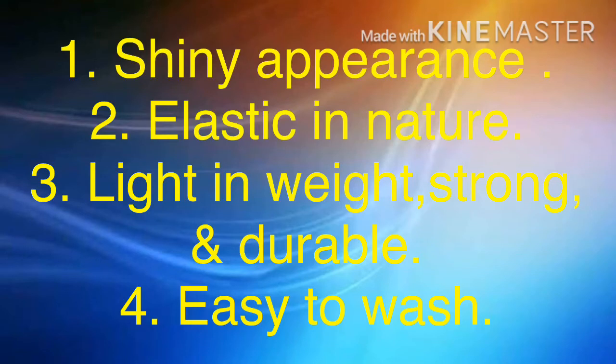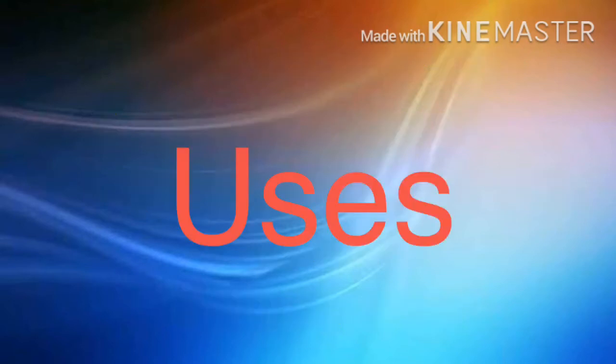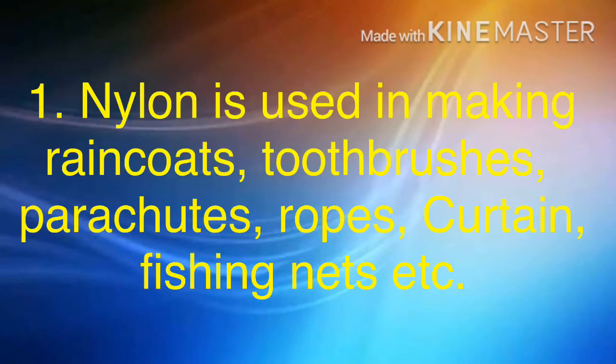Second, it is elastic in nature. Third, it is light in weight, strong and durable. Fourth, it is easy to wash. Related to these properties, nylon is used in making raincoats, toothbrushes, parachutes, ropes, curtains, fishing nets, etc.